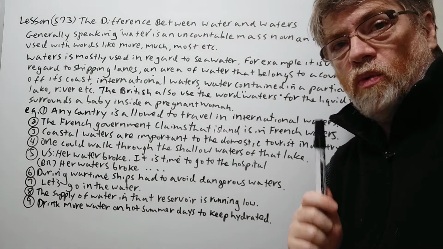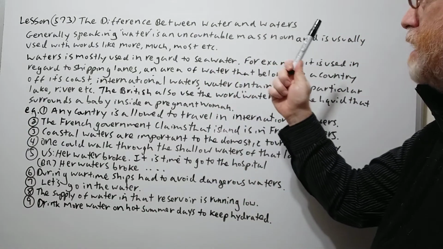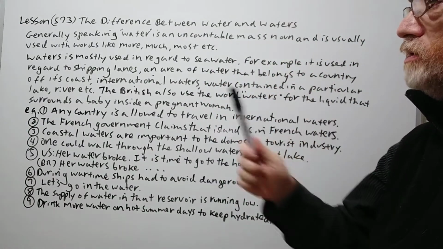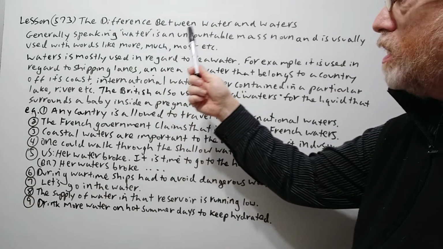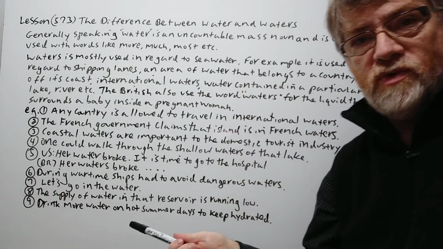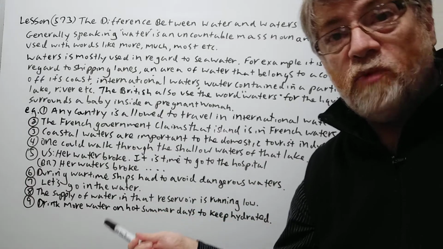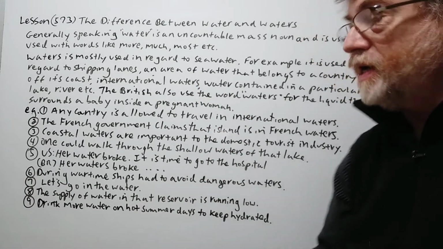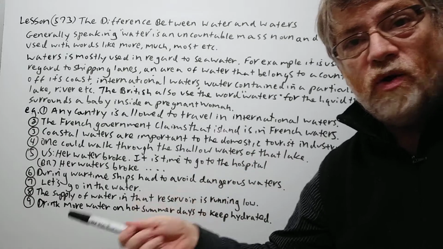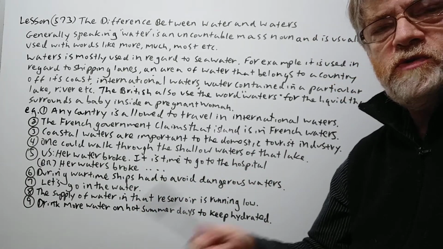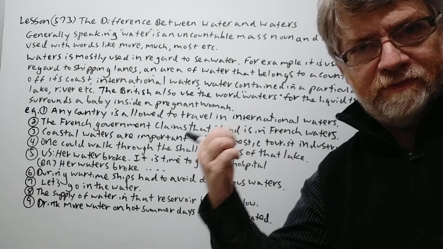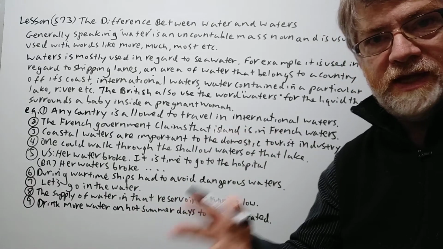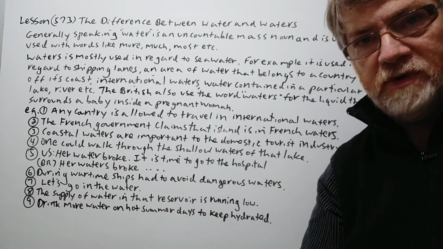Generally speaking, water is an uncountable mass noun and is usually used with words like more, much, most. Of course you can say, can I have more water? There's not much water in the bathtub. That pot can hold the most water. So especially things people use on a daily basis, that's usually the uncountable version.